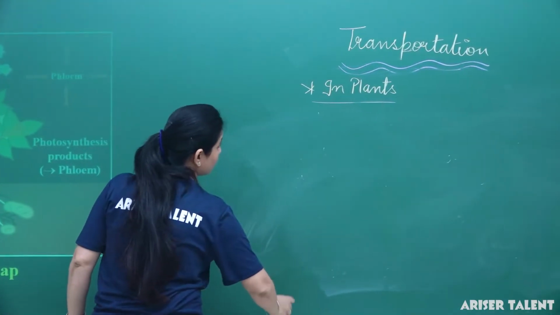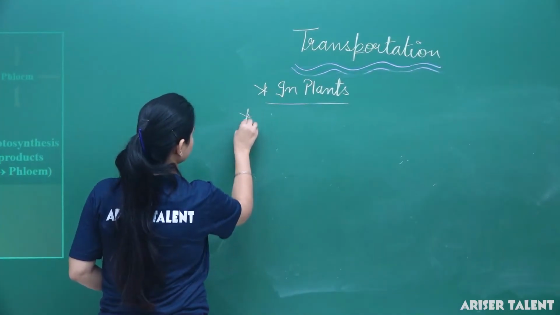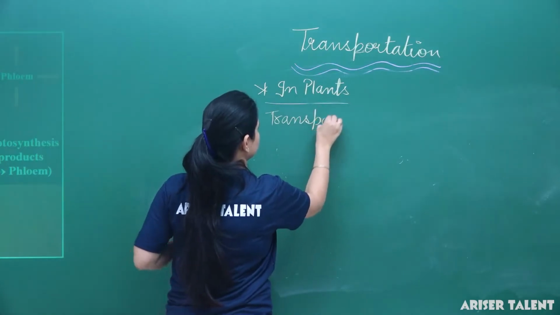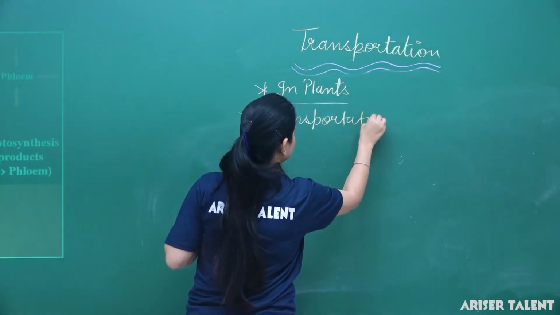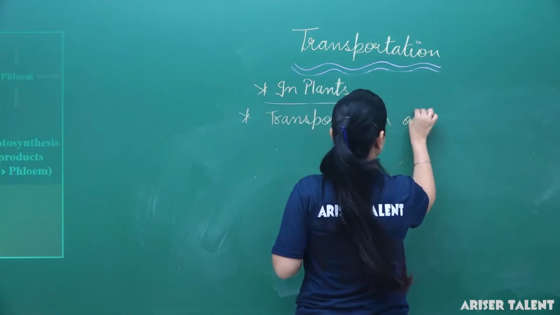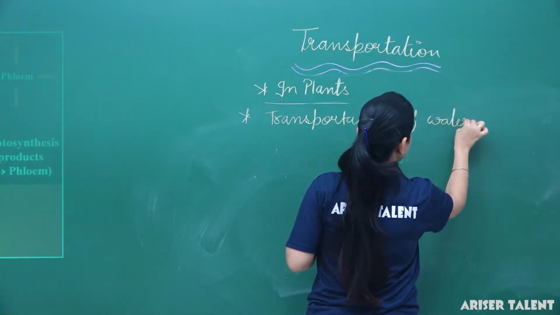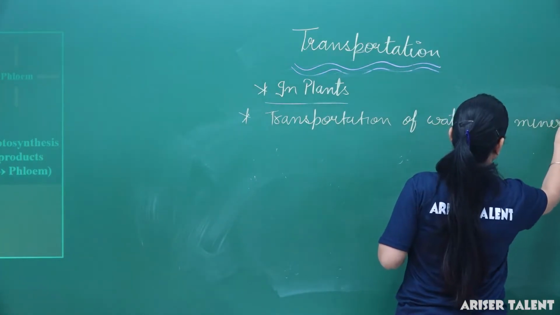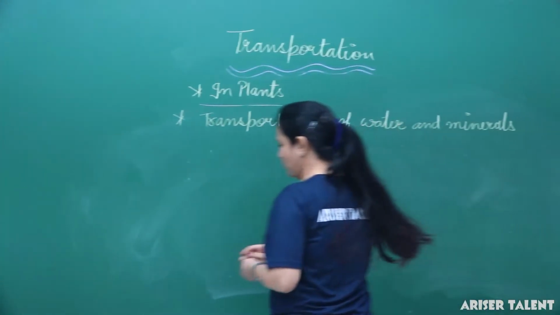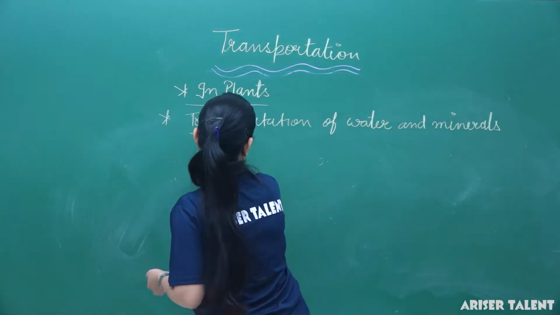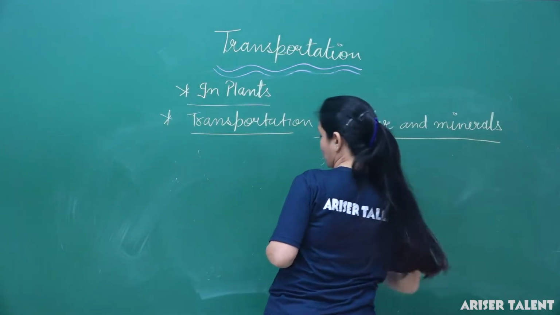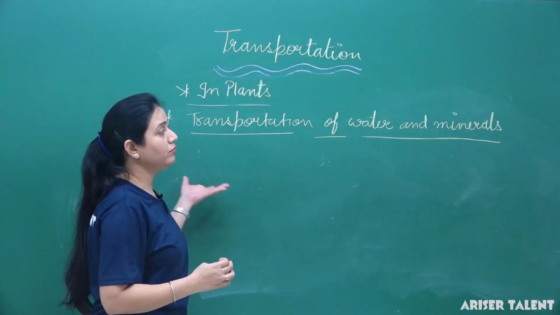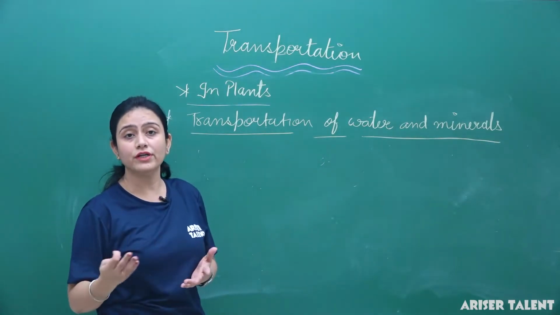First, let's talk about the transportation of water and minerals. This process of transportation of water and minerals is generally followed by three processes.